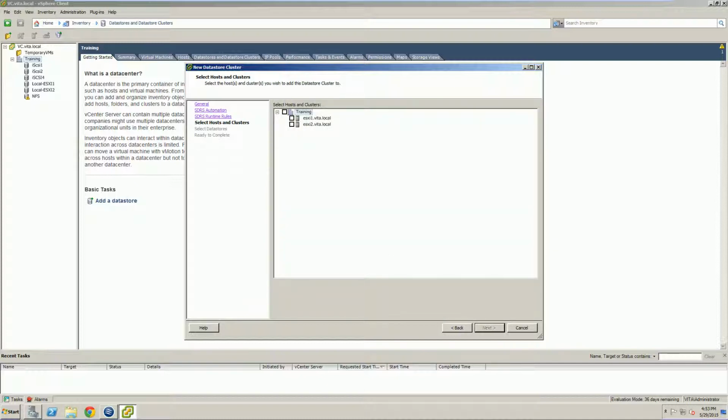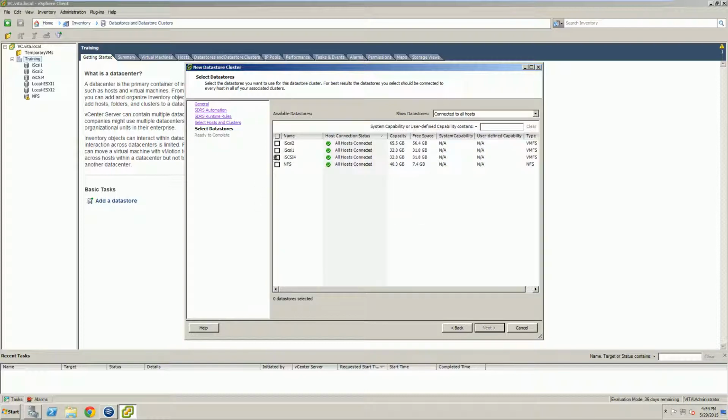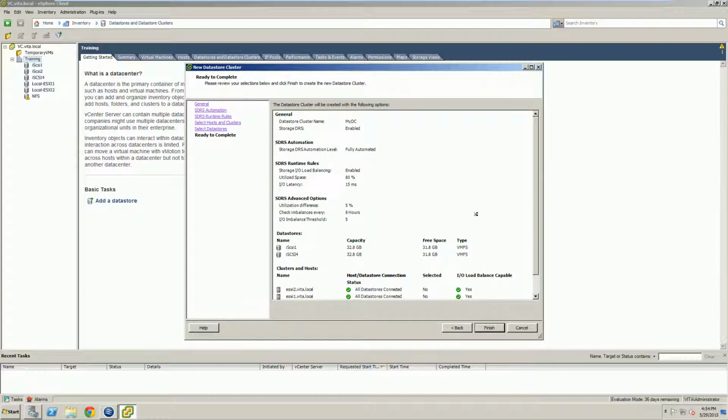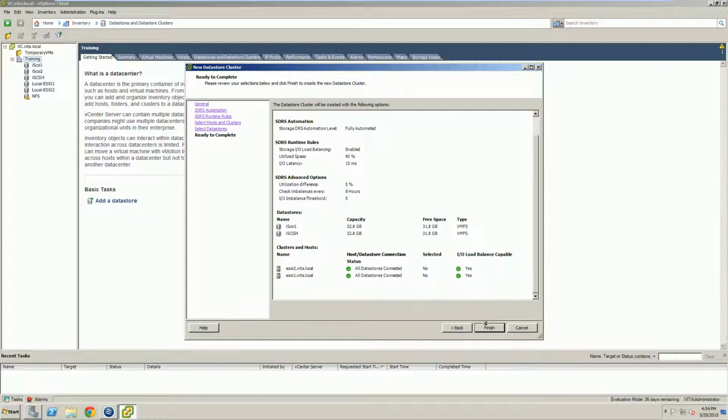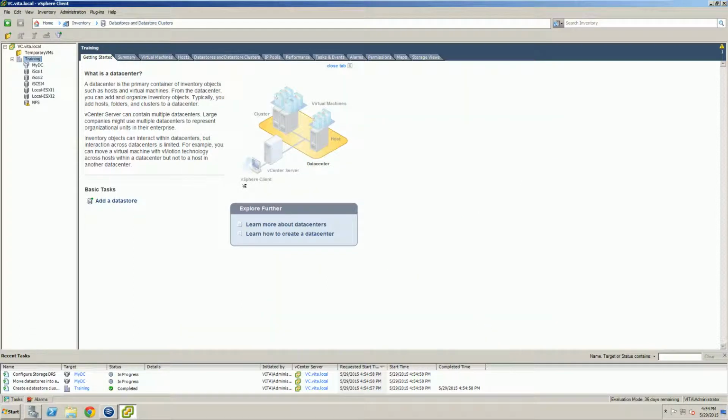We're going to add both of our hosts. So go ahead and enable both of our hosts. Next, what storage do we want to include? We should include all of our iSCSI. Oh, I take that back. We don't want to do iSCSI 2, we just want iSCSI 1 and iSCSI 4. Double check our settings and finish. That will generate our data store cluster.